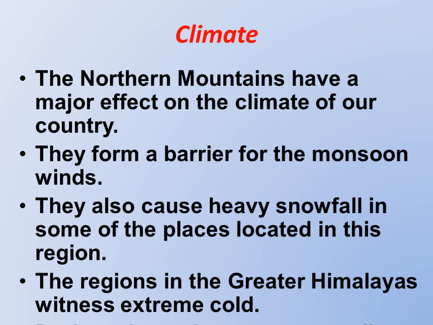Because all the monsoon winds, they form a barrier, just like a great wall. You have heard about the Great Wall of China. So these mountains also work as a barrier for the monsoon winds. They also cause heavy snowfall in some of the places located in this region.